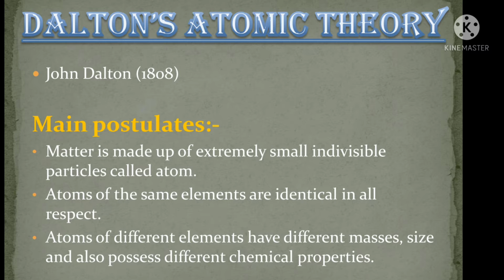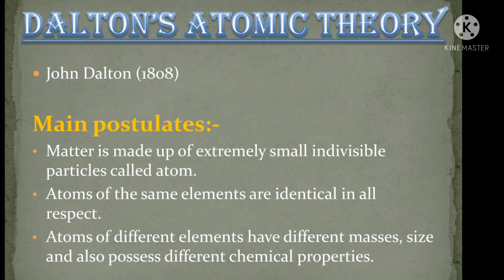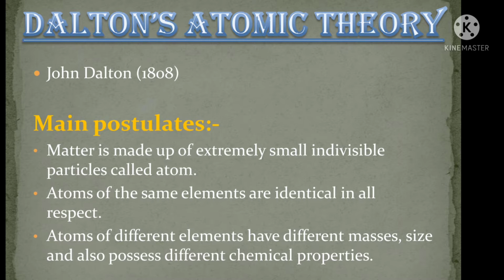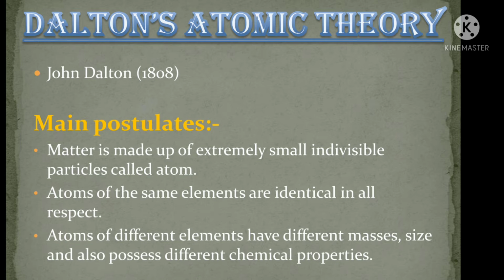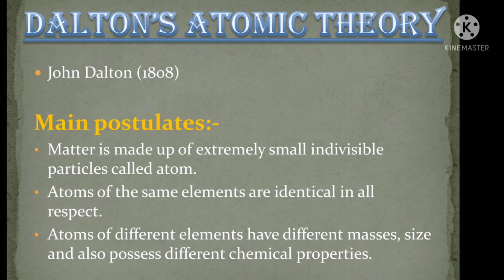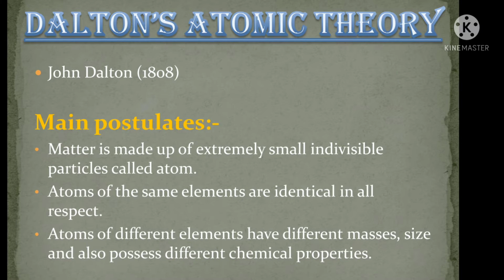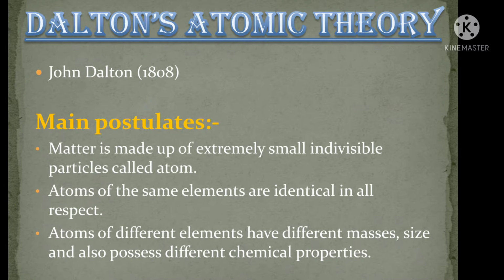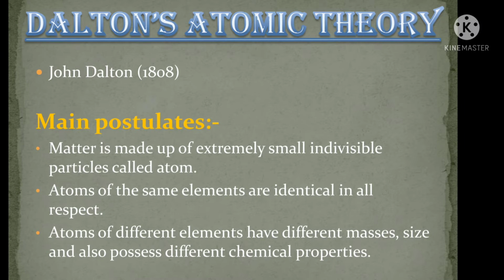Second one is atoms of the same element are identical in all respects. In all respects means it is the same in shape, size, mass, etc. The third one is atoms of different elements have different masses, sizes and also possess different chemical properties.